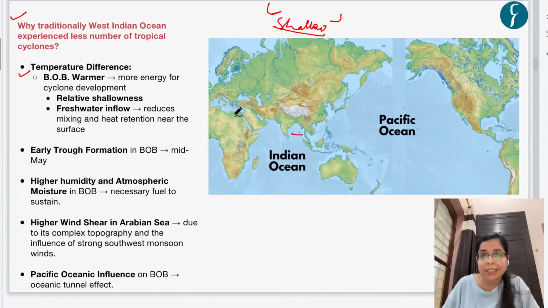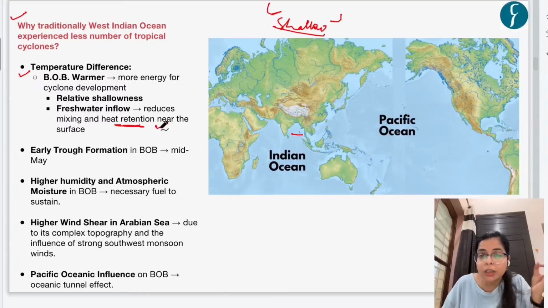Had the river water mixed, then the temperature would have been distributed, right? But because of the difference in density, the water does not mix, and so there is heat retention near the surface, and this also contributes to the warmer sea temperatures in the Bay of Bengal.